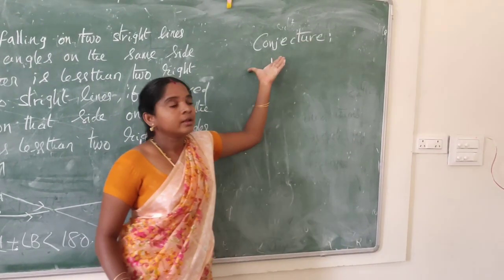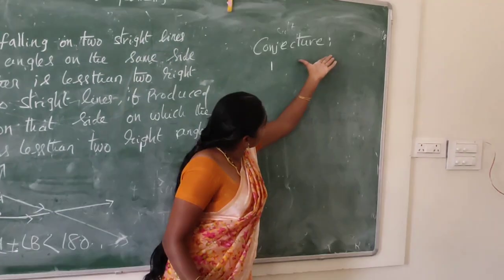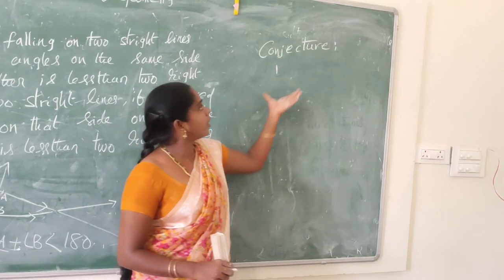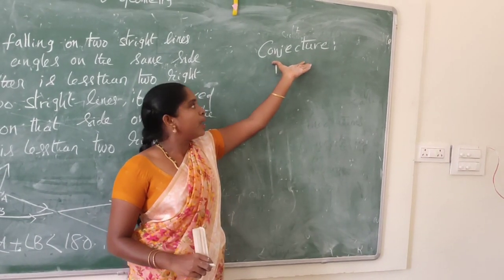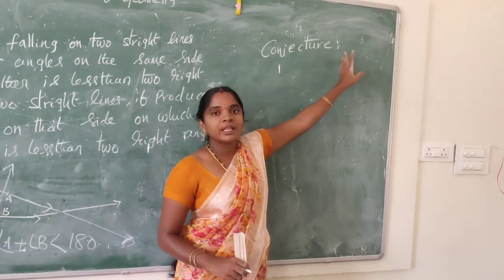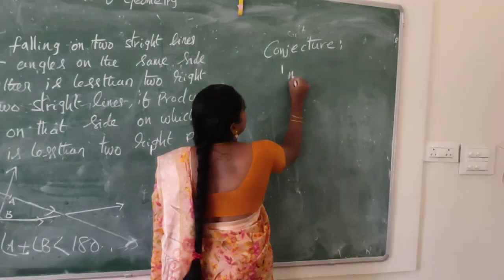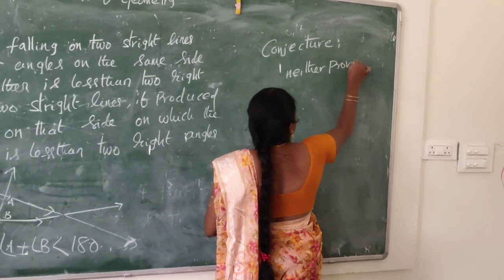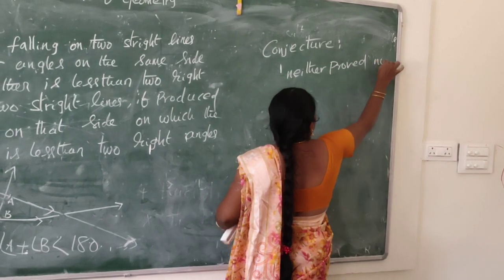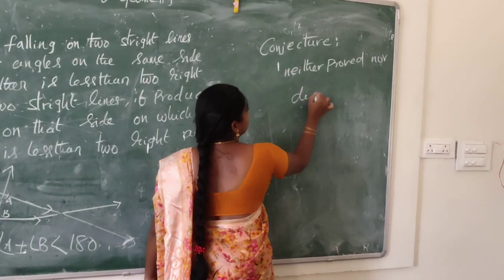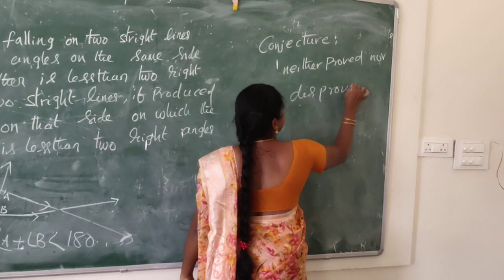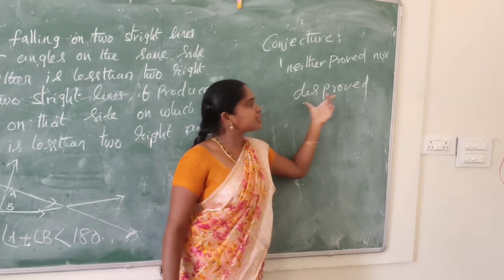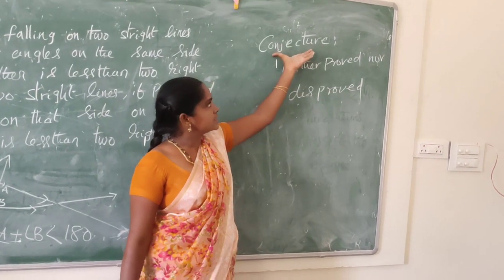Mathematical sentences that are neither proved nor disproved are called conjecture or hypothesis.